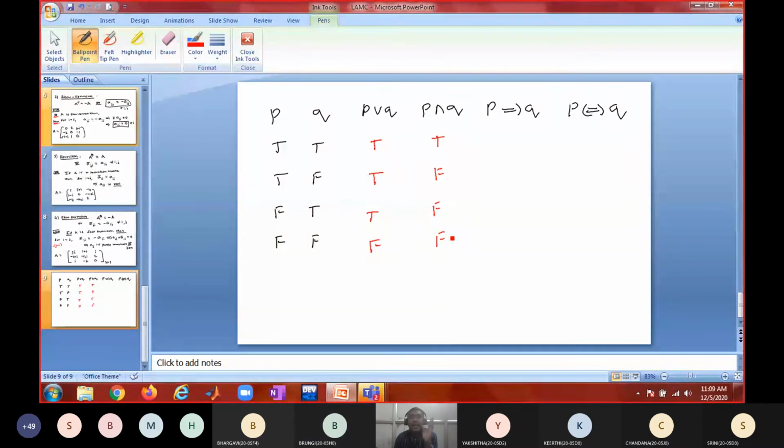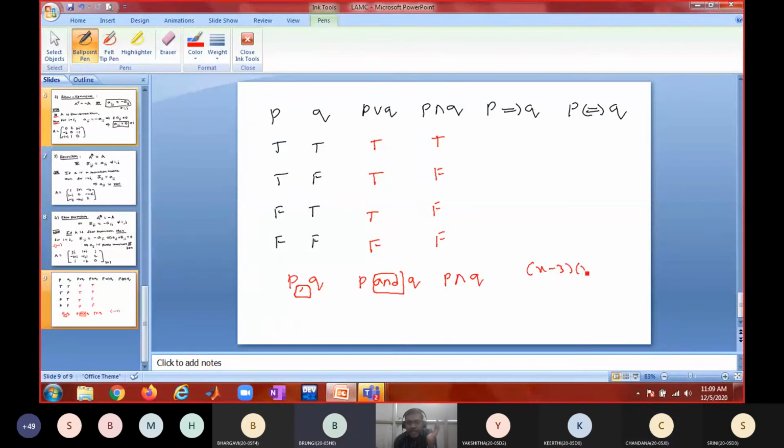False. And remember, in mathematics, P comma Q is nothing but P and Q, nothing but P meet Q only. Comma refers to meet. Remember.